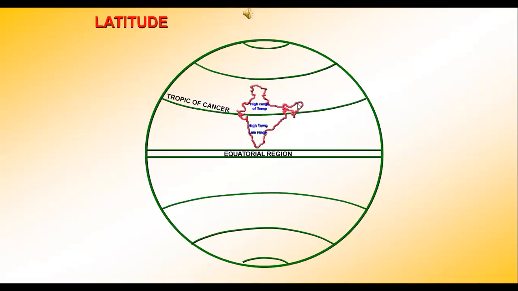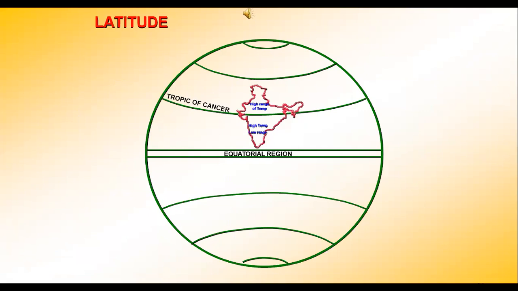Now, the Tropic of Cancer passes through the middle of our country. We know that. It passes from the Rann of Kutch in the west to Mizoram in the east. Tropic of Cancer cuts our country almost in equal halves.